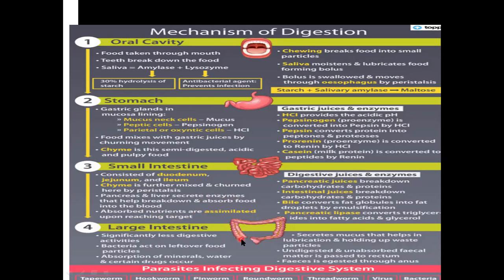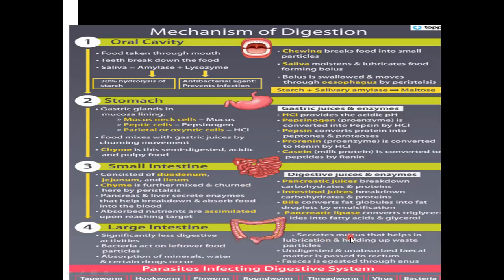See, revise the large intestine parts, isn't it? The large intestine begins at a part called the cecum, then ascending colon, transverse colon, and descending colon, and then rectum, and the opening is the anus. Now, what is done in the large intestine? Let us revise. Significantly less digestive activity. There is no digestive enzyme, so no part of digestion is completed in the large intestine. So no digestive role, but another important function is done by the large intestine, isn't it?